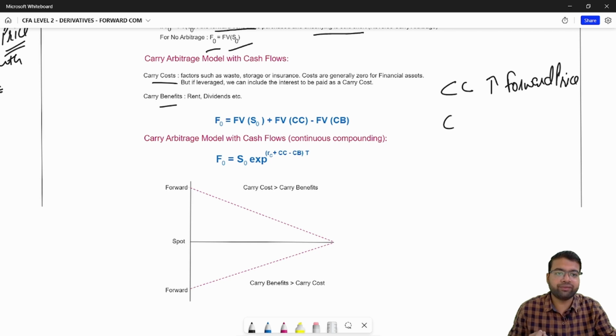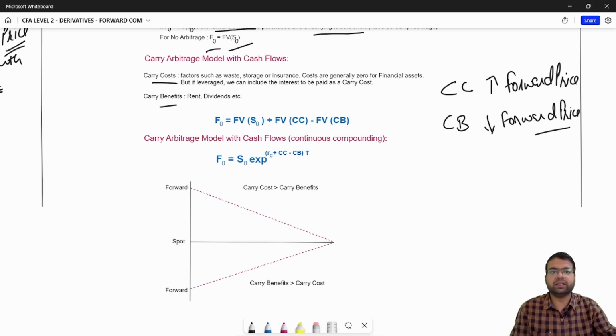By holding the forward contract, you are letting go of these carry benefits that you might have received if you were holding the particular underlying. But since you are not holding the underlying, you are letting go of these benefits, so it will lower your forward price, the price that you will be willing to pay to buy the underlying 1 year from now.